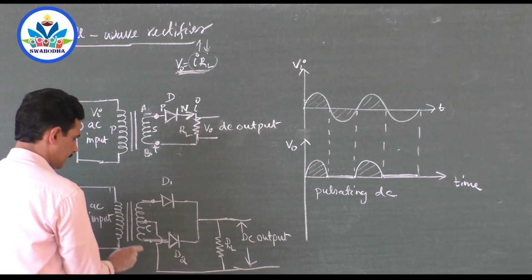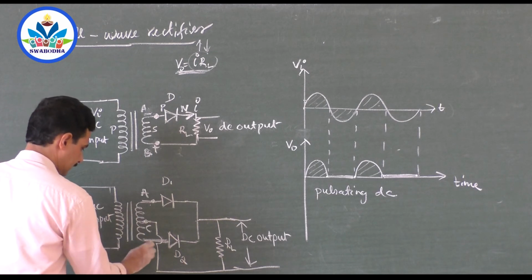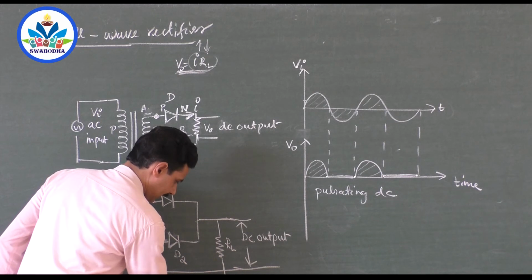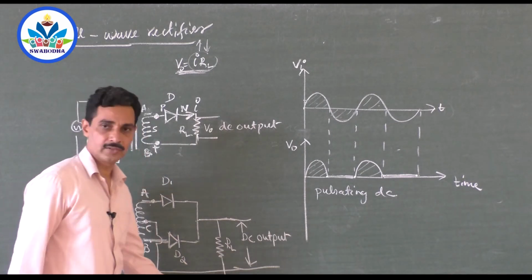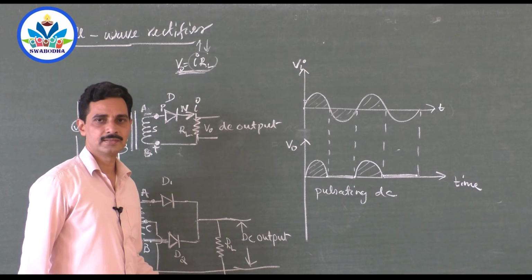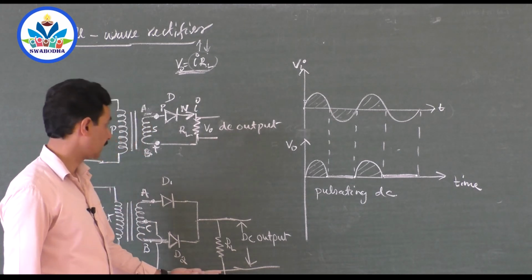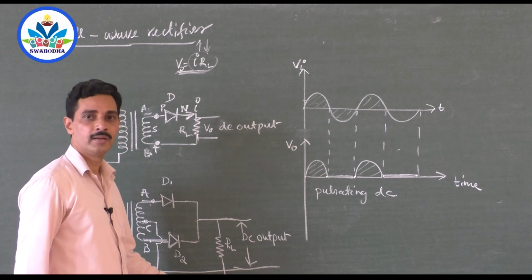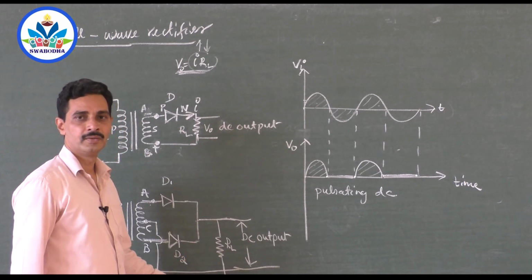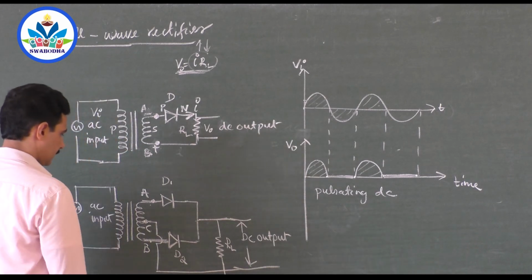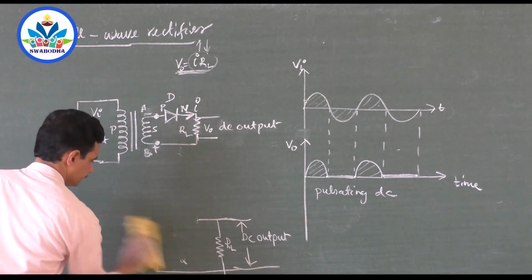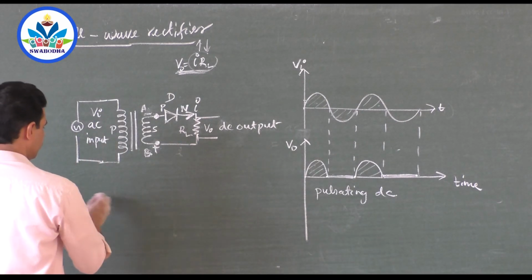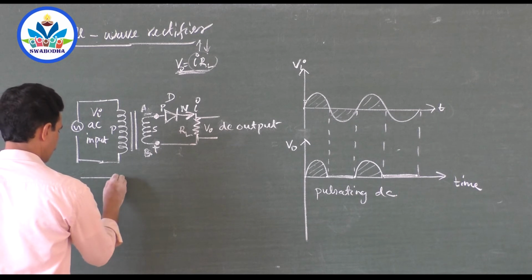Here also AC. This is the center tap. I call this A, this B, and this should be connected to ground. So the earth connection is shown with 3 lines like this. Can you see this one? Oh, you can't see this. Okay, should I draw it separately? Hope you can see this, right? A little bit. Okay, so here I should have shifted it up. I'll shift it up. Do I have time? Yes. So I should have a coil.